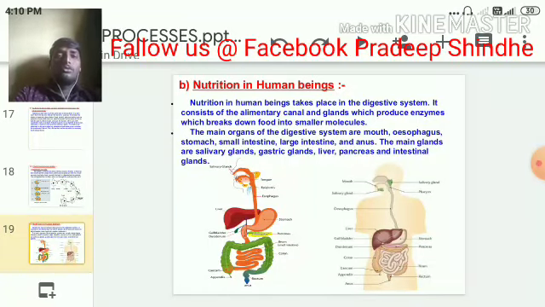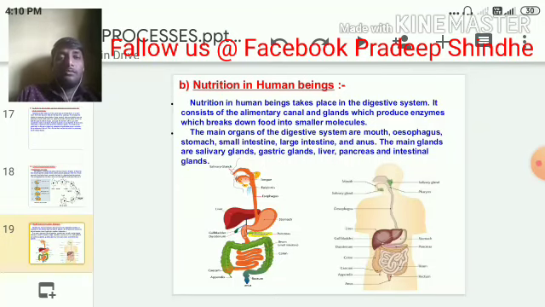So let us now study the digestive system or alimentary canal of human beings. The alimentary canal and glands together are called the digestive system. The main organs of our digestive system begin with the mouth and end with the anus or rectum. We are going to see all the organs and their uses one by one in detail.